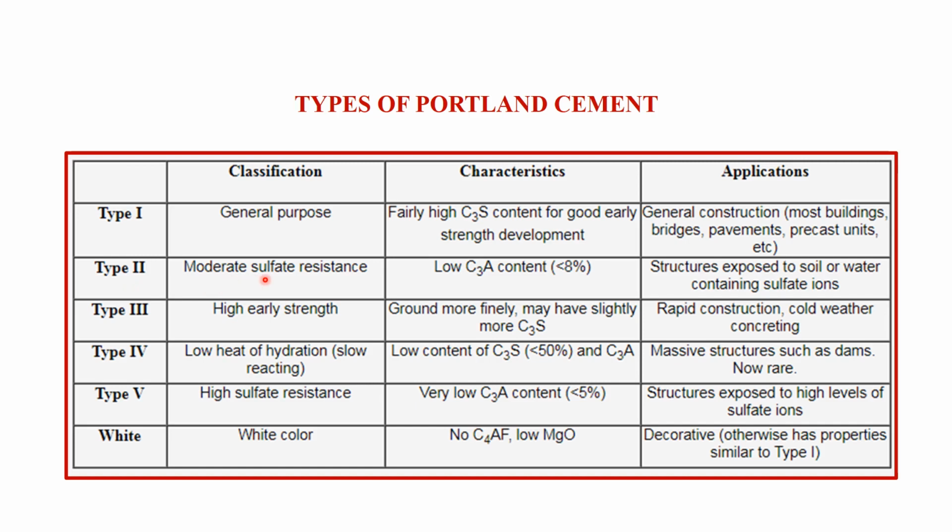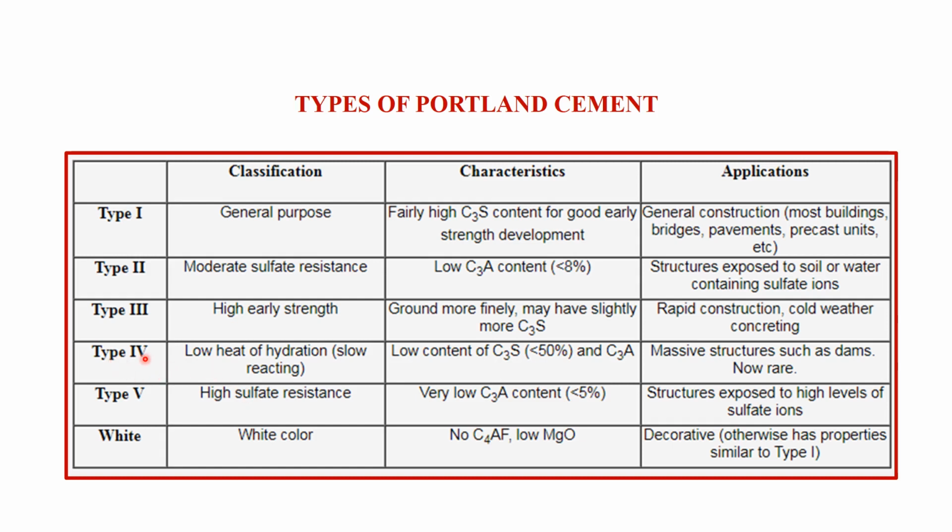Type 2 is a moderate sulfate resistance type cement having low content of tricalcium aluminate. It is used for the structures exposed to soil or water containing sulfate ions. Type 3, which is a high early strength cement, is used for rapid constructions and cold weather concreting, having slightly more percentage of tricalcium silicate.